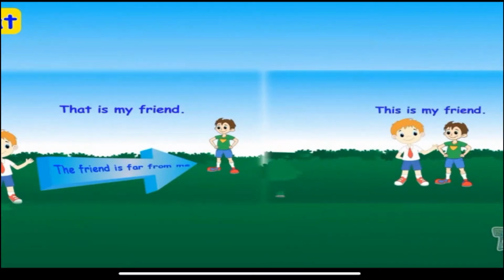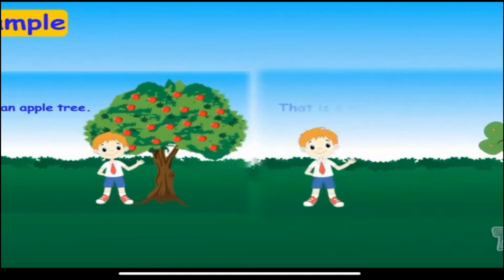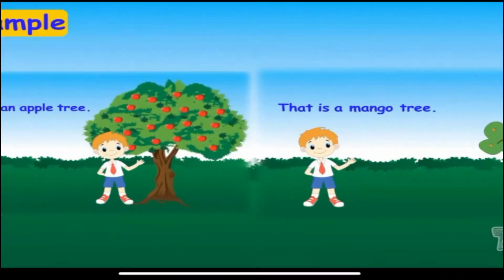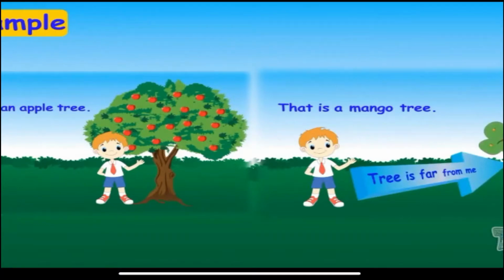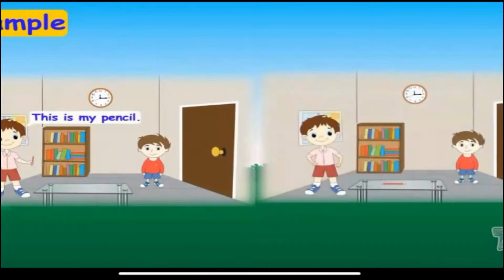Let's have some more examples. This is an apple tree. That is a mango tree. So we use this for the nearer tree. And we use that for the farther tree. This is my pencil. That is your pencil. We use this for a nearer pencil. And that for a farther pencil.